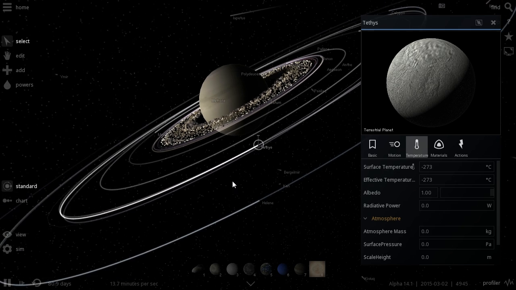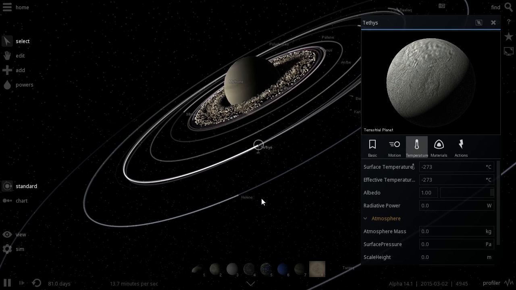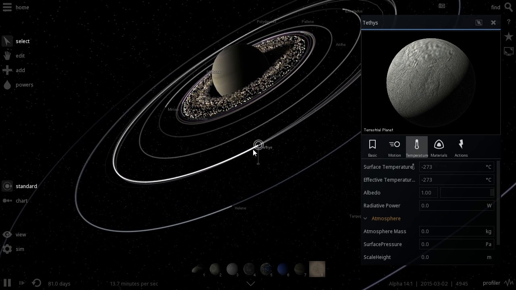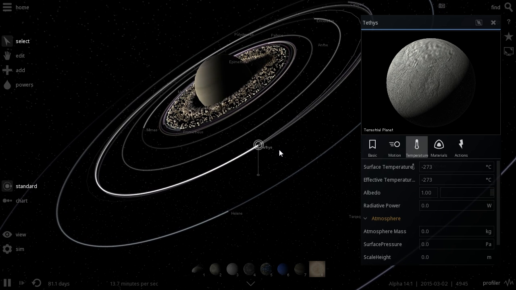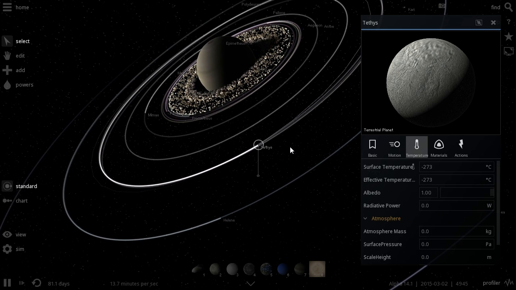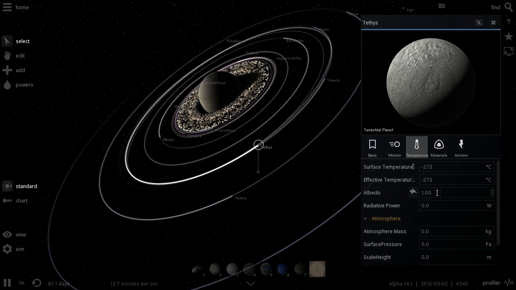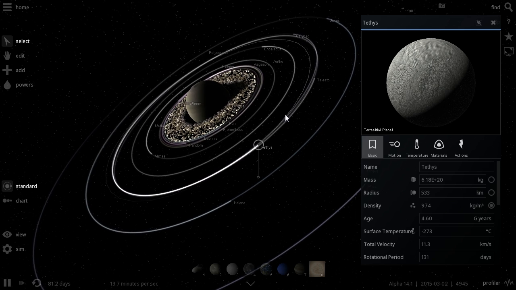So other than the possibility of having water and reflectivity, there's very little interesting about this object as a terraforming target, because it's too small and unfortunately not massive enough. It's the mass that we need, and it's lacking that feature.